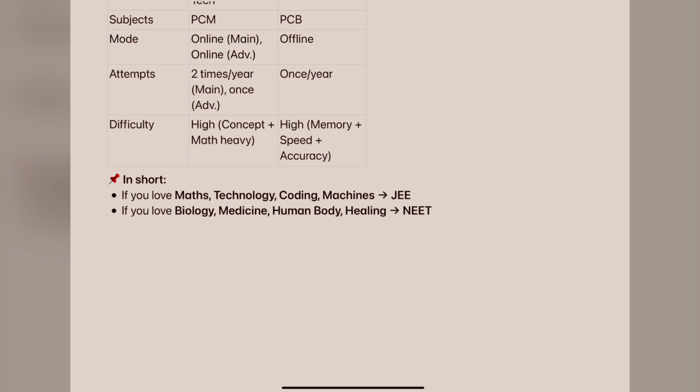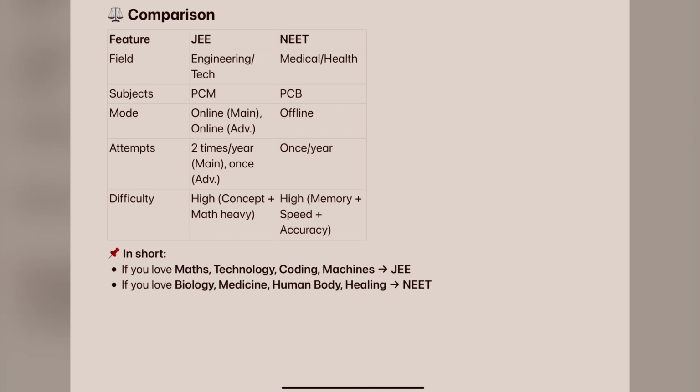So in short, if you love math, technology, coding, and machine languages, meaning artificial intelligence and robotic technology, you need to go for JEE. If you say, no sir, I won't like maths and technology and machine languages, then you can go with botany and zoology. If you love biology, medicine, the human body, and healing, and you love chemistry and also physics, you go for NEET. That is your career. Clear, students?